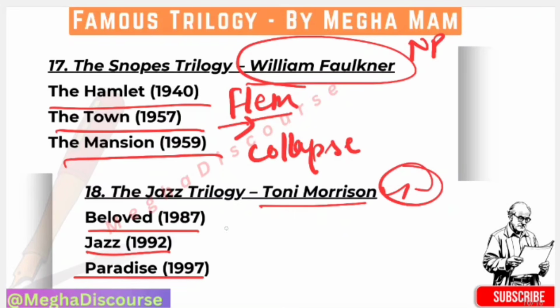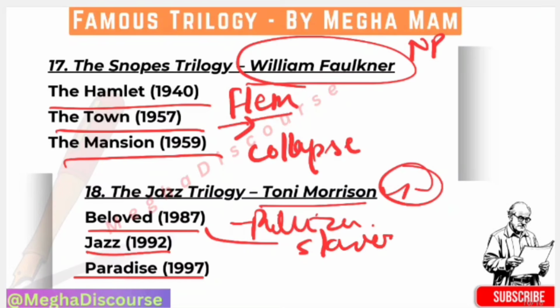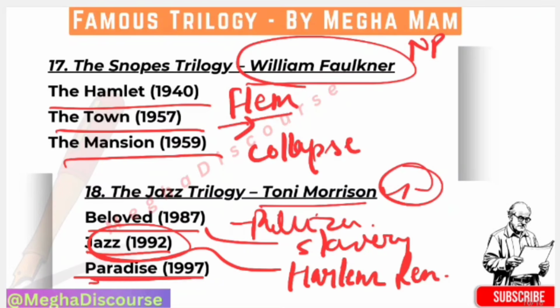So for Beloved she got the Pulitzer Prize, and she got the Nobel Prize later for all of her work. Beloved is on slavery, Jazz is on the Harlem Renaissance, and Paradise is where you will find race and gender conflict. Okay, so this is all about our Morrison trilogy. It is on the Jazz Age.